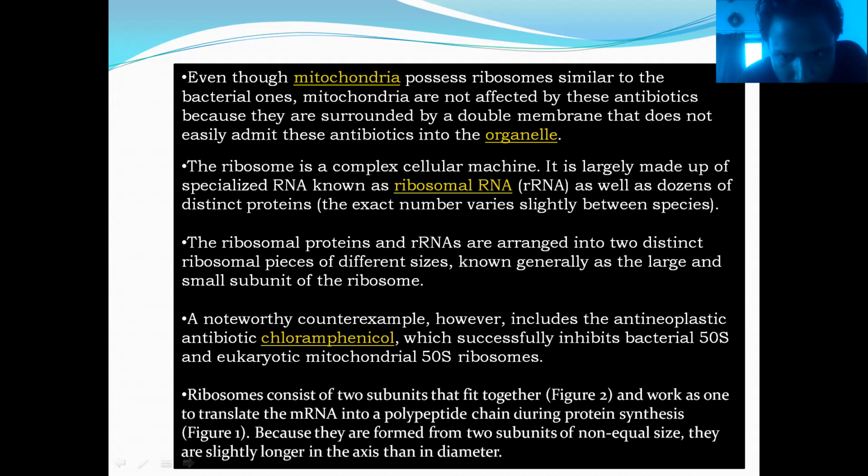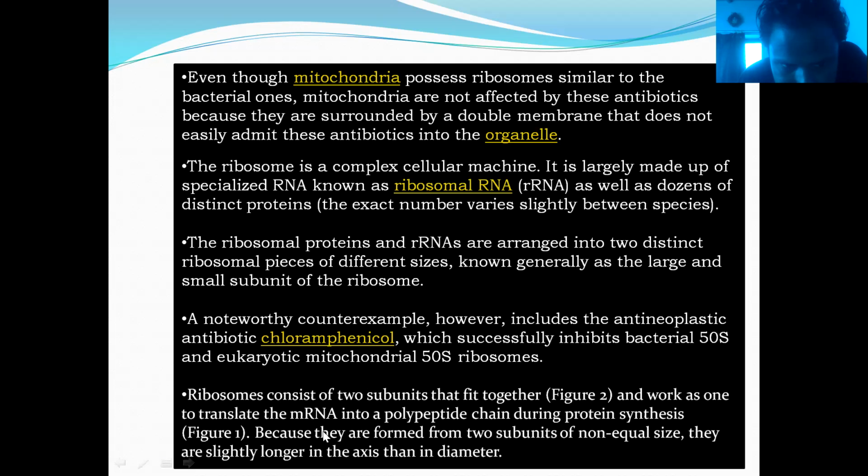The ribosome consists of two subunits that fit together and work to translate the messenger RNA into the polypeptide chain during protein synthesis. Because they are formed from two subunits of non-equal size, they are slightly longer in axis than in diameter. So this explains that it is made up of a small and large unit, and the composition is ribosomal RNA and dozens of proteins.